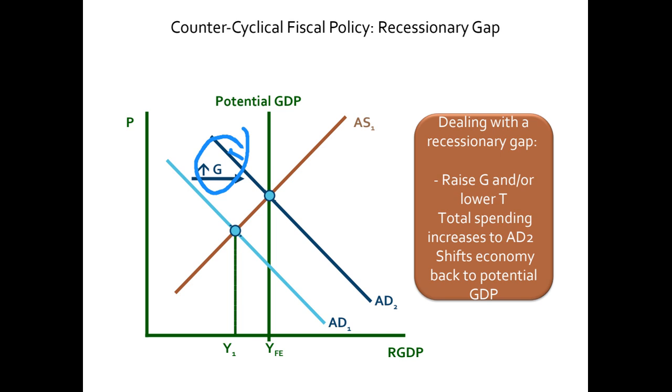This is called expansionary counter-cyclical fiscal policy. Why am I saying expansionary? Because the fiscal policy is used to expand the economy. We are increasing the aggregate demand in the country so that people demand more goods and services.